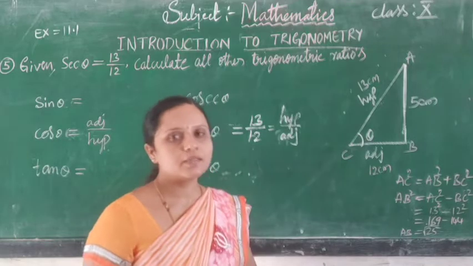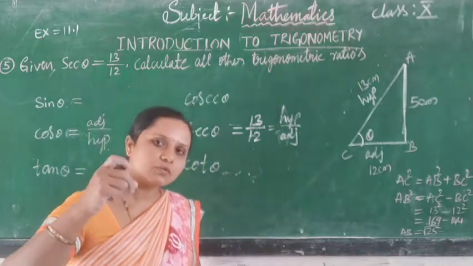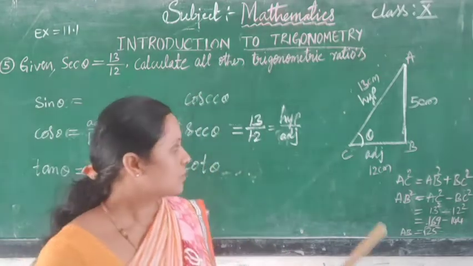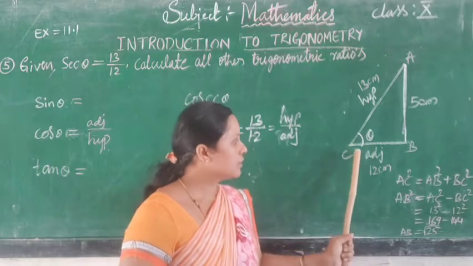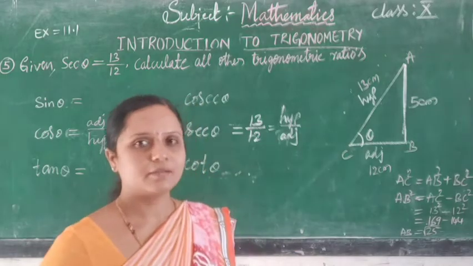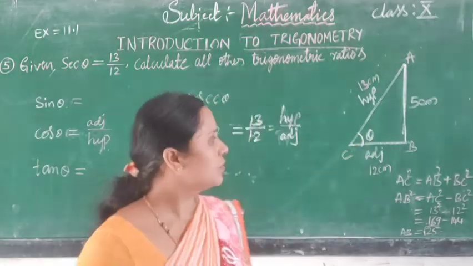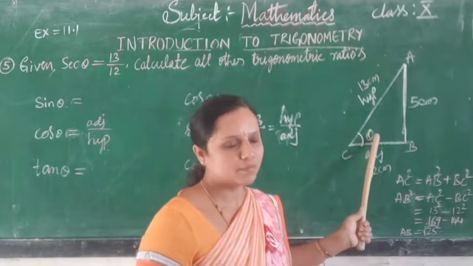Theta is also a symbol that can be used to name an angle. So don't get confused. Here you can take angle C and also you can take angle theta. So specifically we take it as angle theta. Sine of angle theta is sine theta, so it is a symbol.